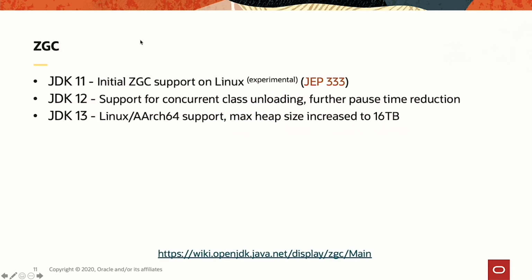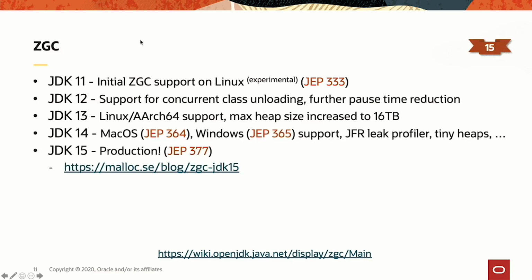So ZGC was introduced in JDK 11 back then on Linux only. It was a HotSpot experimental feature. In 12 and 13, we have improved ZGC. For example, in 13, we have added support for the ARM platform. The heap size has been increased to 16 terabytes. And in 2020, we have added support for macOS and Windows. The good news is that since JDK 15, so since September 2020, ZGC is not experimental anymore. It's a production feature, so it's something that you can rely on.